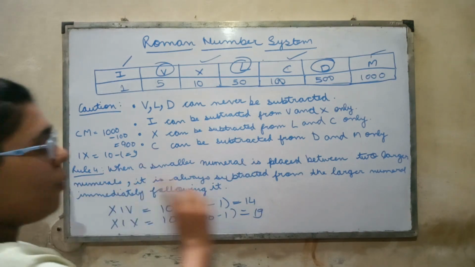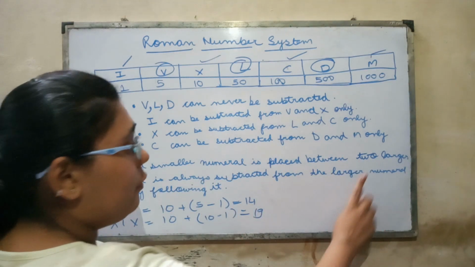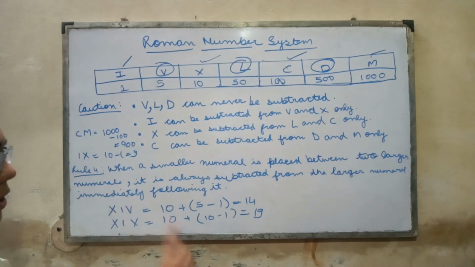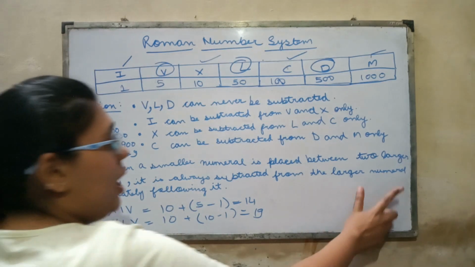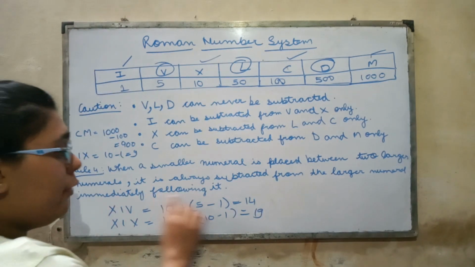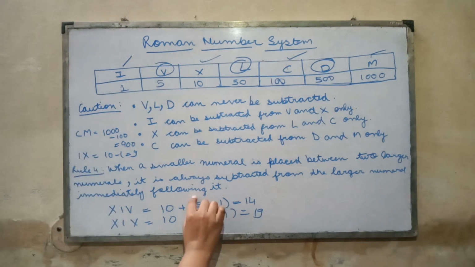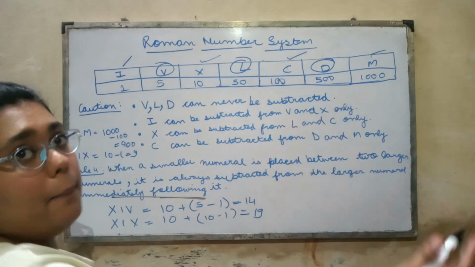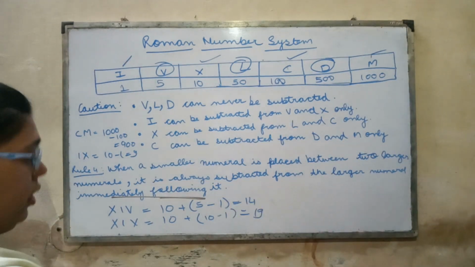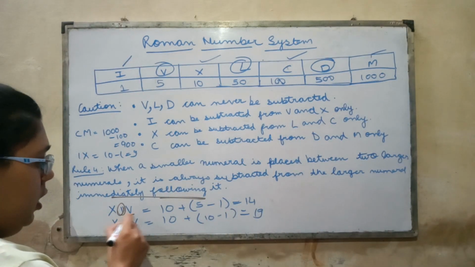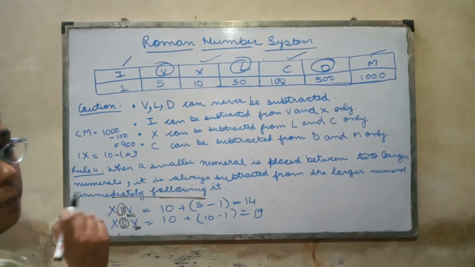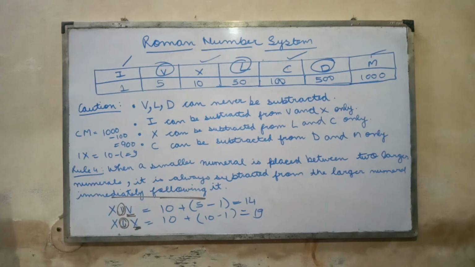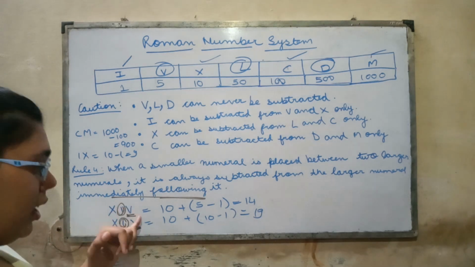Now the last rule is when a smaller number is placed between 2 larger numerals, it is always subtracted from the larger numeral immediately following it. This is the key point, immediately following it, the next number that is larger than the number in between, from that number this number will be subtracted. Okay, so the example XIV.